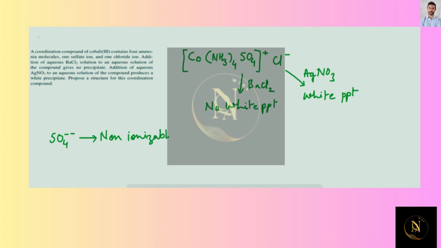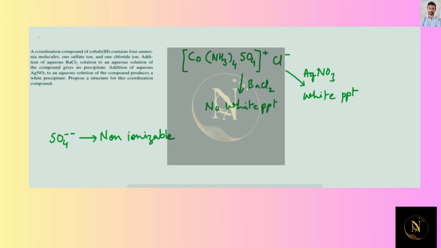That means when this complex is taken in water, then we are getting this whole substance which is in the bracket in the form of cation and Cl minus as anion. So sulfate ions are not available in the water. When sulfate ions are not available in the water, then there is no question of positive test of barium chloride. Barium chloride solution can give the white precipitate only when sulfate ions are available in the water.